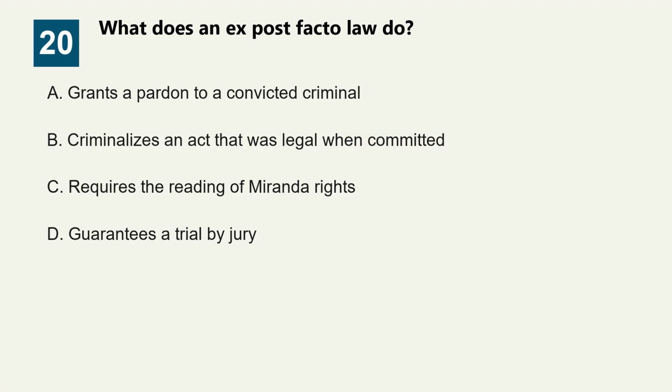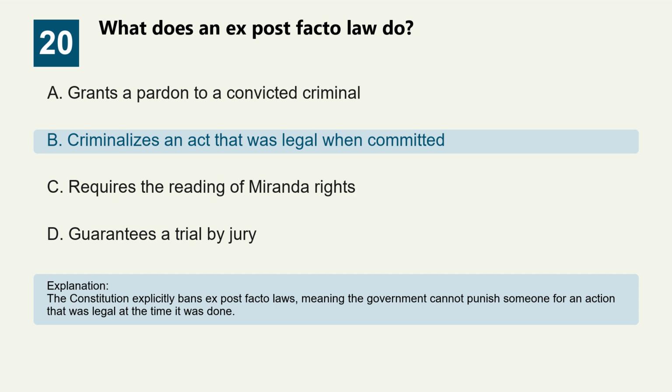Question 20. What does an ex post facto law do? Option A, grants a pardon to a convicted criminal. Option B, criminalizes an act that was legal when committed. Option C, requires the reading of Miranda rights. Option D, guarantees a trial by jury. The correct answer is option B, criminalizes an act that was legal when committed. The Constitution explicitly bans ex post facto laws, meaning the government cannot punish someone for an action that was legal at the time it was done.